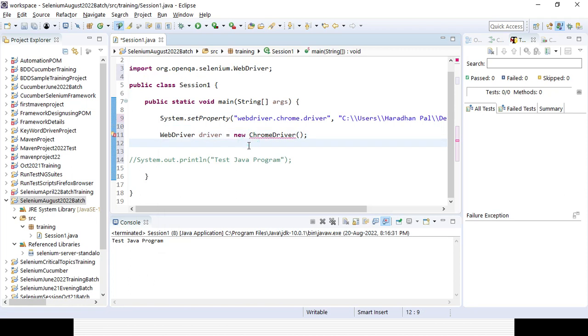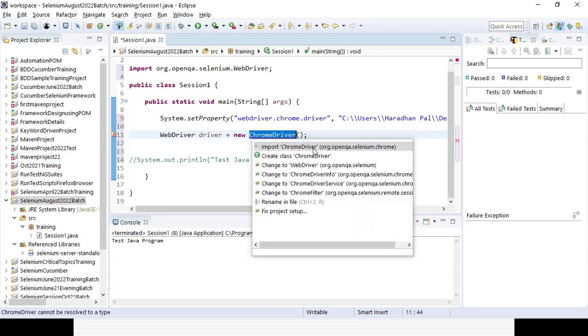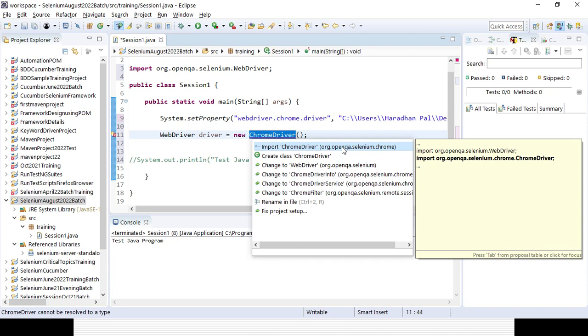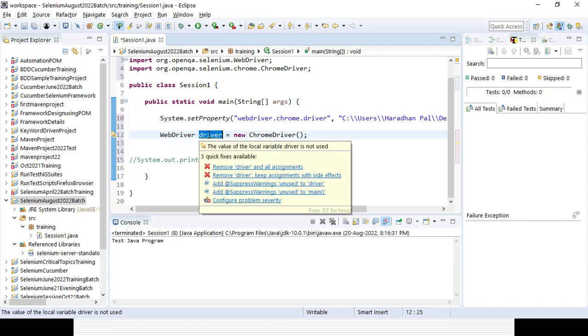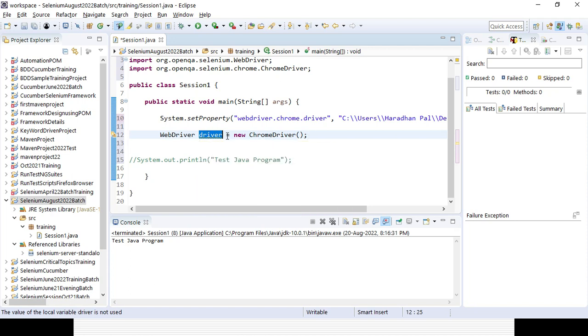Still the error message is there. You can see the red mark in the lower part, that is the reason the error message is there. So I'll also import the WebDriver interface from the org.openqa.selenium package. After that, the error message is gone and a yellow warning message is there. Why the warning message? Whatever driver object you have created, you can see the yellow line, right? We did not use it anywhere. That is the reason for the warning message, not an error. Error means a hard stop. Warning means that somehow you did not use it properly. But that will not fail your test cases.